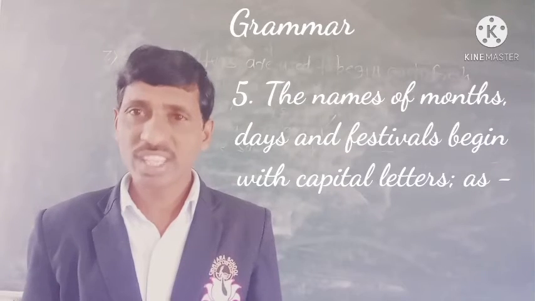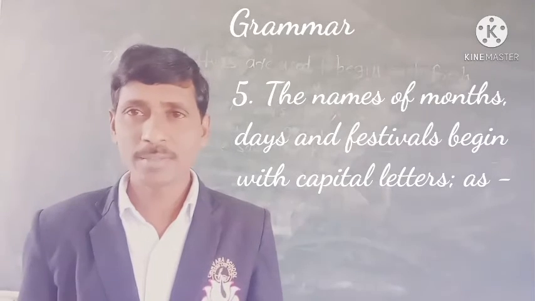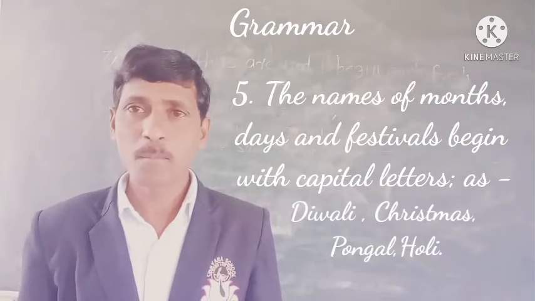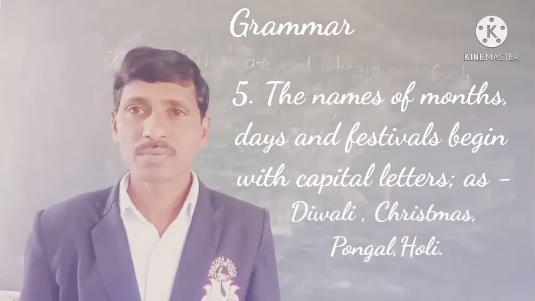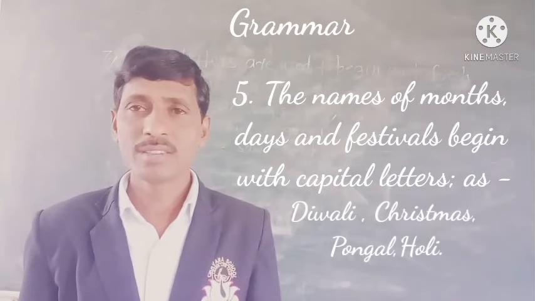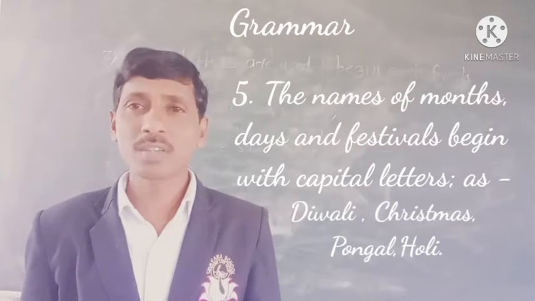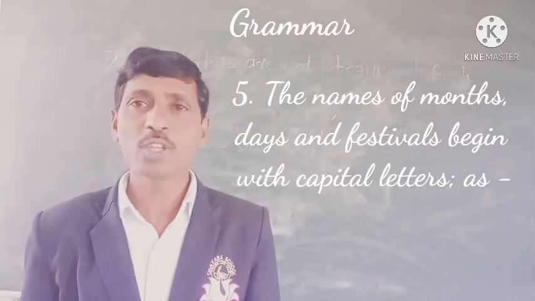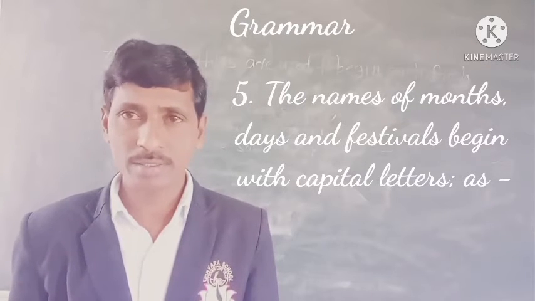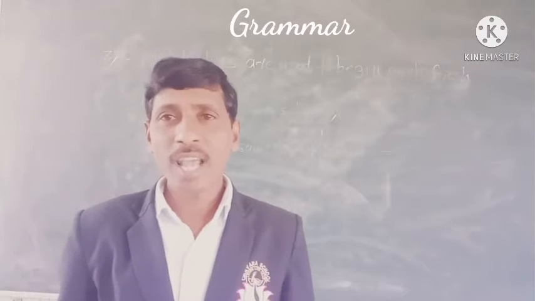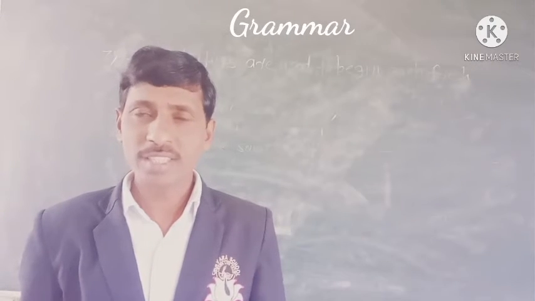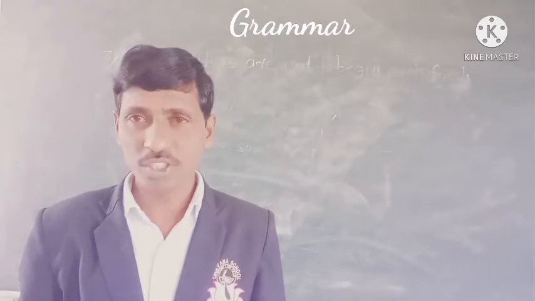Again, the festivals, Diwali, Dasahara, Christmas, Pongal, Holi. When we write these, we use capital letters at the beginning. We also use a capital letter at the beginning of a sentence in direct speech.